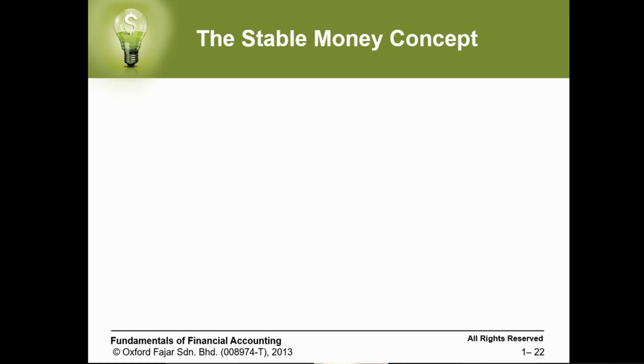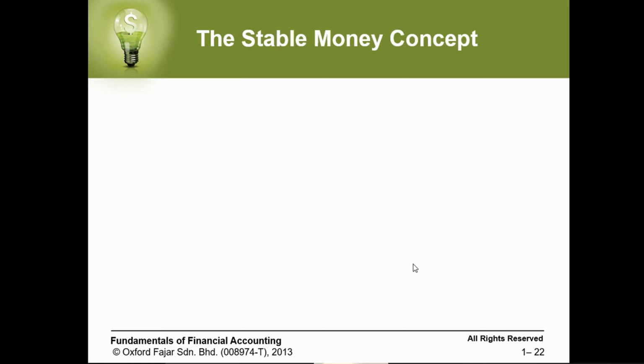Another concept is called the stable money concept. This concept says that in accounting, we don't consider the fluctuation in currency prices. Let's say most currencies move against the US dollar.